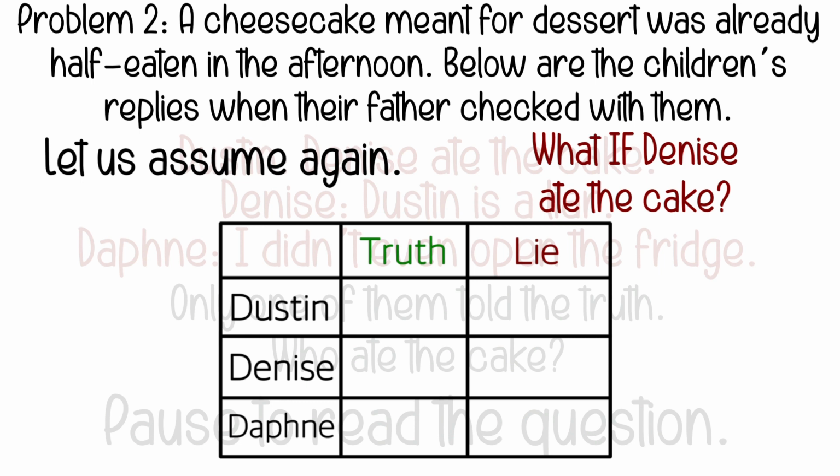Let's look at what Dustin says again. He says Denise ate the cake, which is true since we are assuming Denise ate the cake. Let's put a check mark at the column truth and row Dustin, since we know Dustin is telling the truth. Denise says Dustin is lying. If we look at the table, we can see Dustin is telling the truth. So that means Denise must be lying. Daphne says she didn't open the fridge, which means she didn't eat the cake. That is true because we are assuming Denise ate the cake.